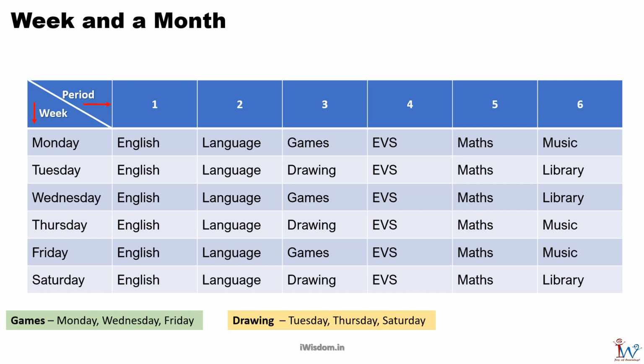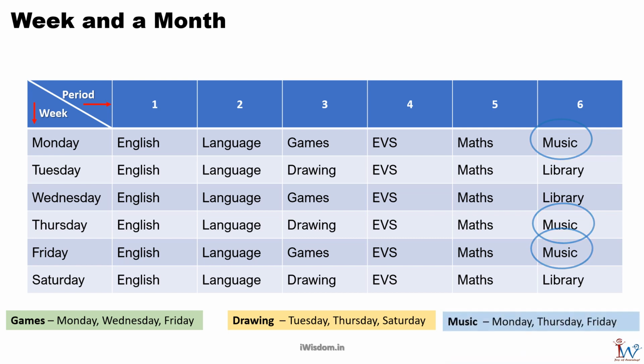Which days of the week do you have music? I can see music in the column associated with the 6th period. I see we have music on Monday, Thursday and Friday. Well done. With this, seeing the timetable and calendar should be easy.